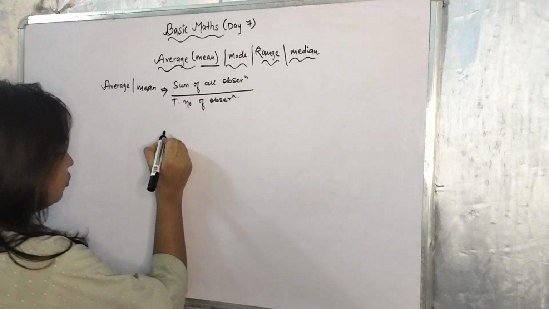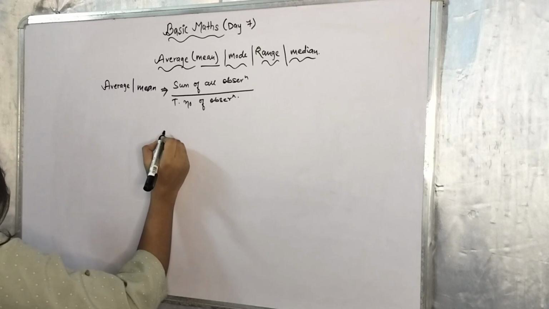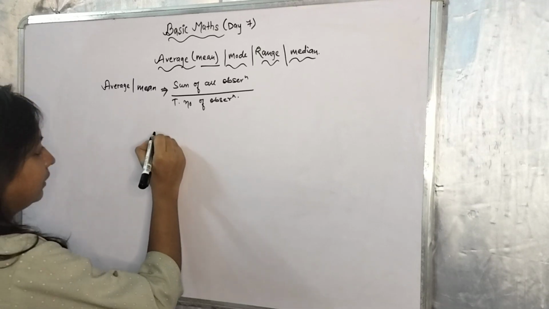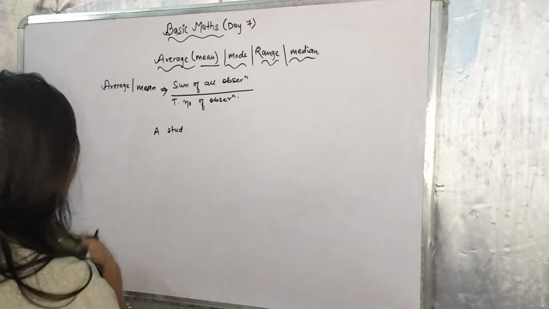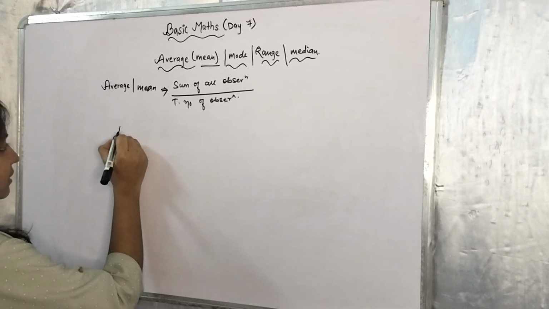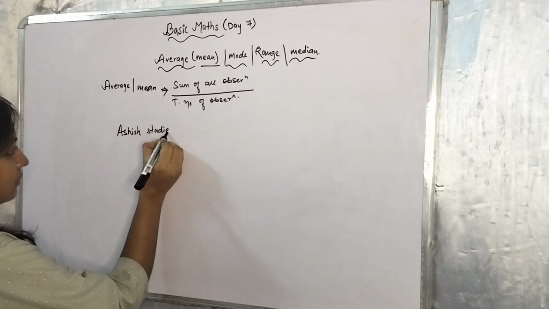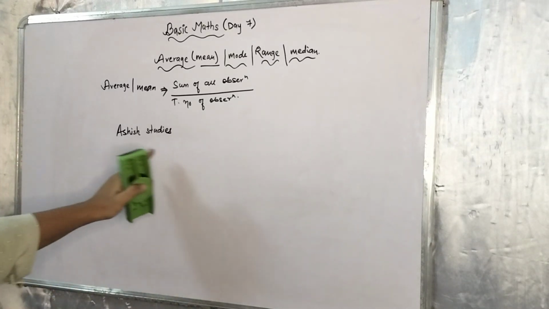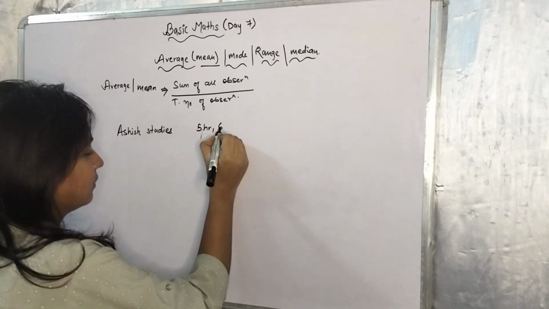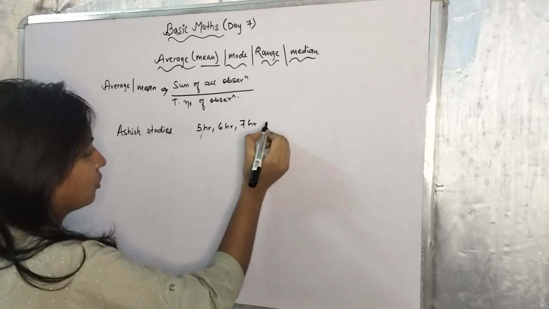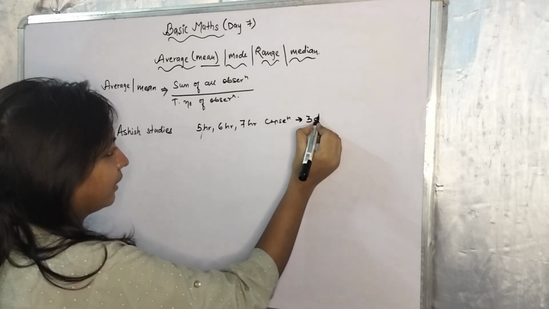For example, you are given that Ashish studies 5 hours, 6 hours and 7 hours consecutively for 3 days.